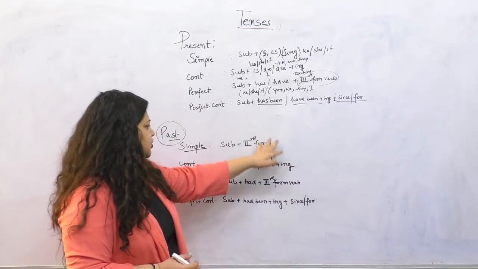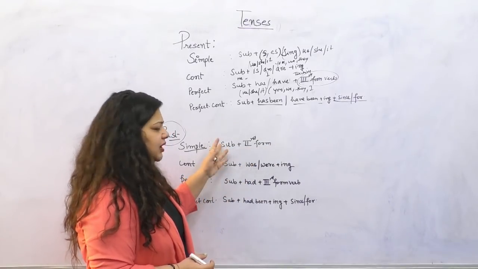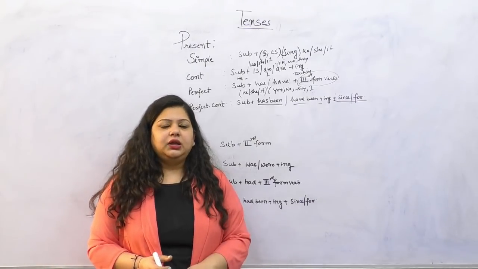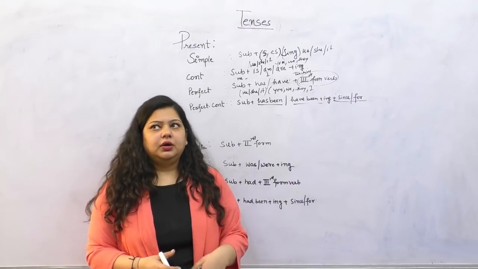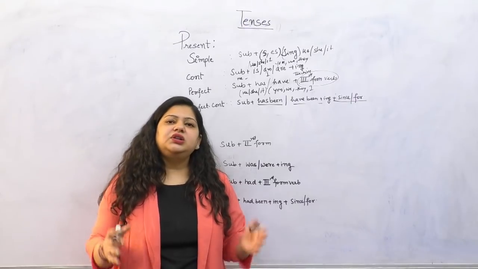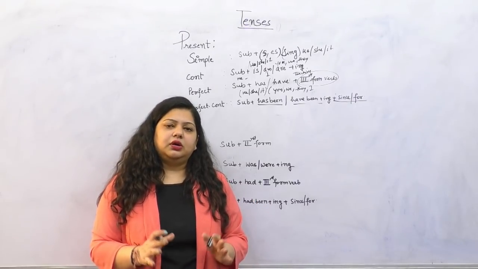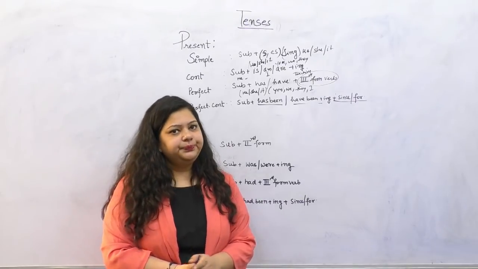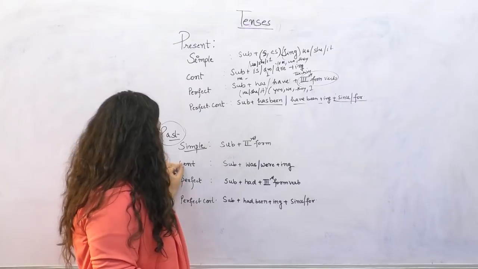So what is the structure here? It is subject plus the second form of the verb. She went, right, she cried, she made. So these are the sentences which we construct in past simple. Clear?